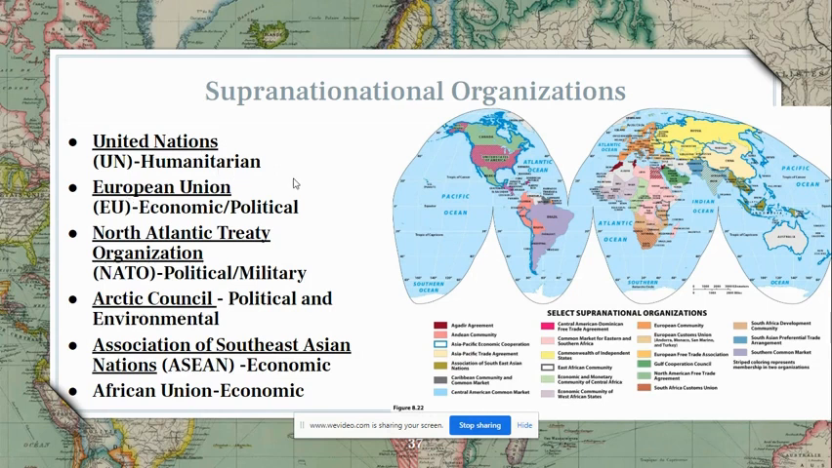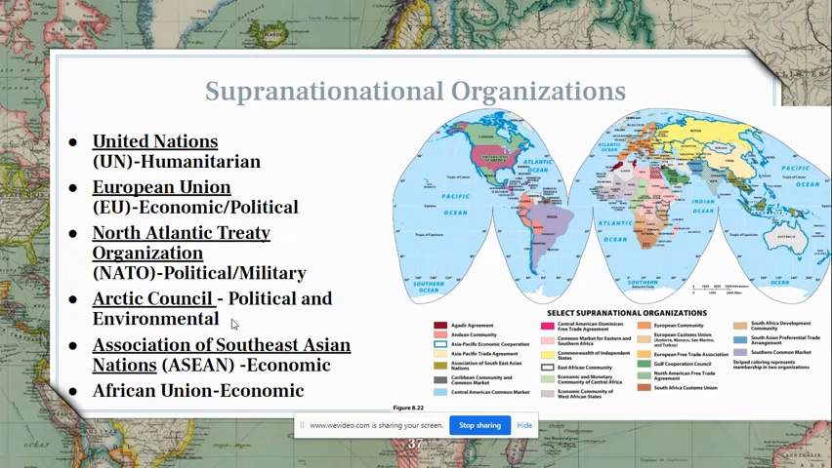But they're the International Peacekeeping Organization, the European Union, which we spent plenty of time talking about, and the Economic and Political Organization of the European Union. The North Atlantic Treaty Organization, which is our political and military alliance.